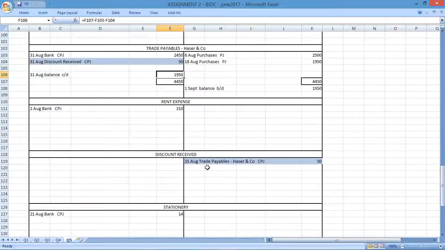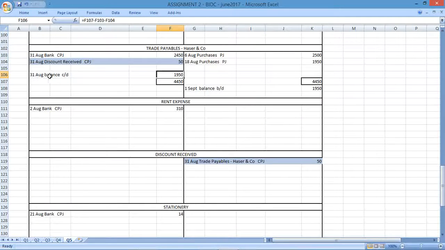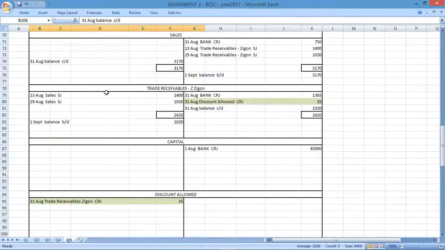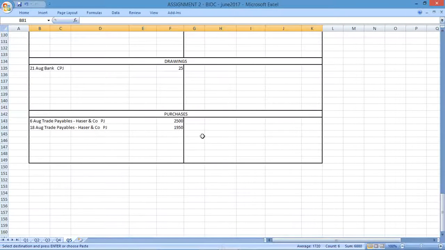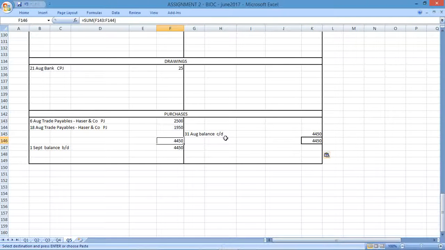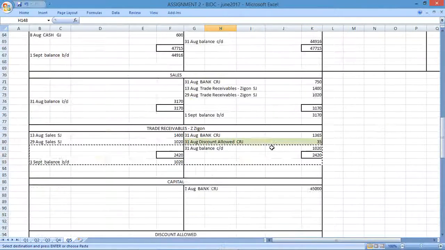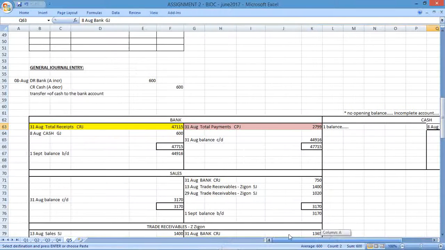Rent expense, nothing, nothing, nothing, nothing. Purchases, I just need to sum up. Let's do it properly. So if I sum up, purchases will have a debit balance. So let's add those two amounts. 4450, perfect. Carried on the balance, great. That's purchases. And then cash, okay, we didn't have a balance, so we can't balance this account. We'll have a credit for cash, which seems unusual because, as I said, we don't have an opening balance.